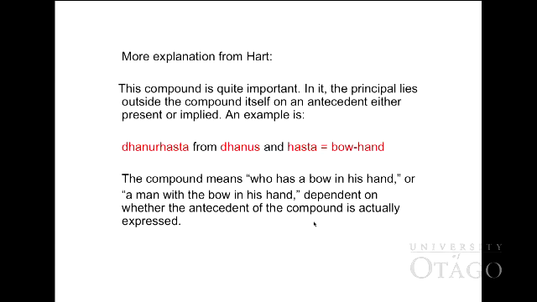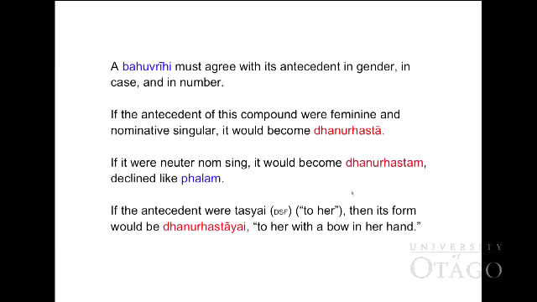This is how the translation goes, dependent on whether the antecedent of the compound is actually expressed. A Bahuvrihi must agree with its antecedent in gender, that is masculine, neuter, feminine; in case, that is nominative, accusative, and so on; and in number, that is singular, dual, or plural. If the antecedent of this compound were feminine and nominative singular, it would become Dhanurhasta.